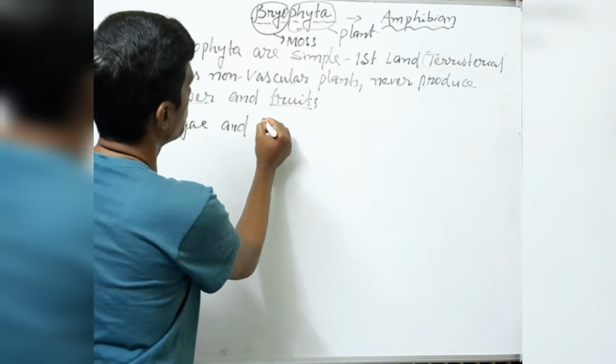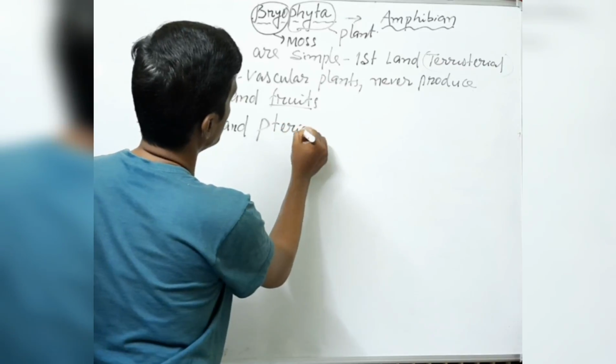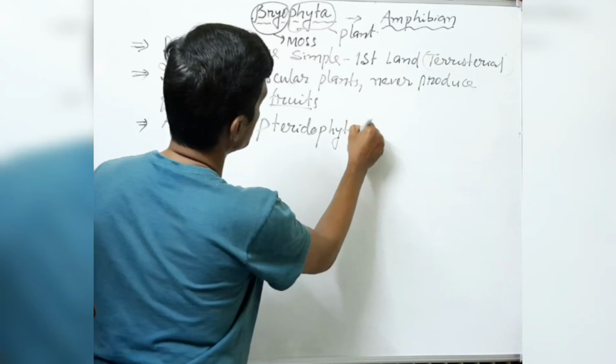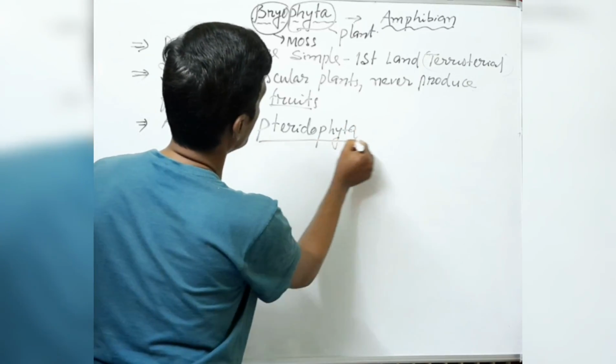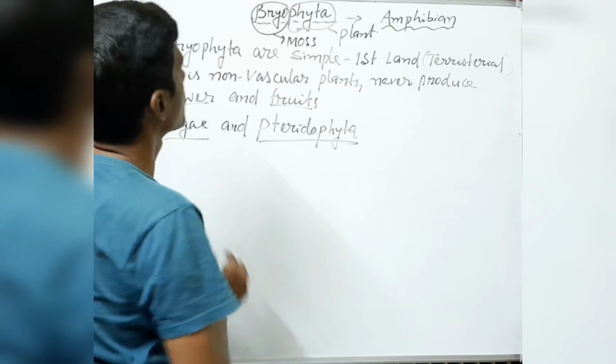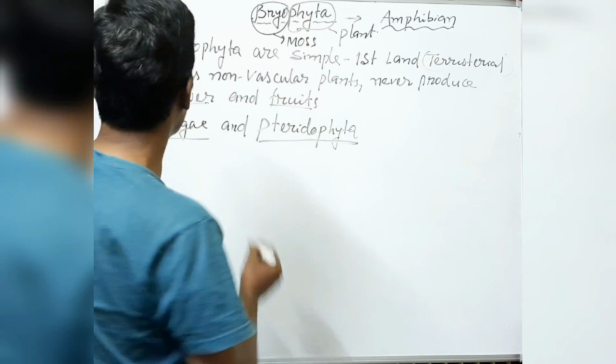Here in Pteridophyta, the P remains silent. That means Bryophyta comes between the algae and Pteridophyta.